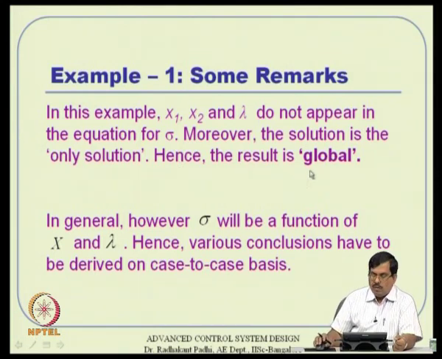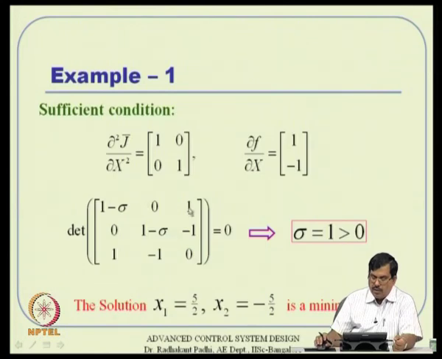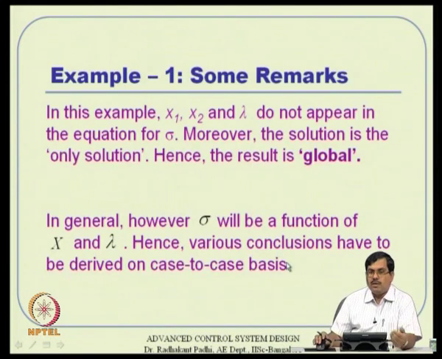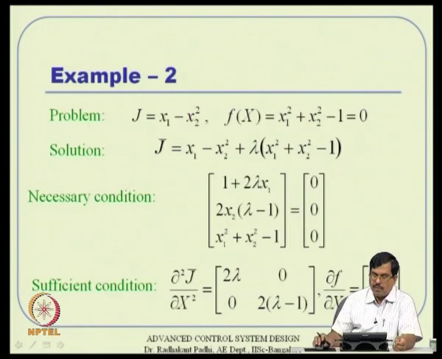Okay. However, in general, if you see this algebra, these will contain x and lambda somewhere, and if you have those kinds of situations, you will have multiple things and you have to answer for each of these cases separately actually. So, various conclusions have to be derived on a case to case basis actually. That is the remark that you should note.